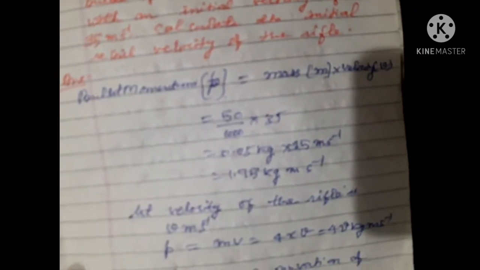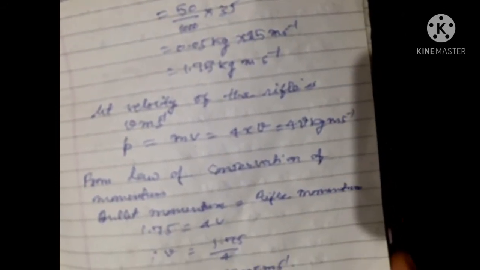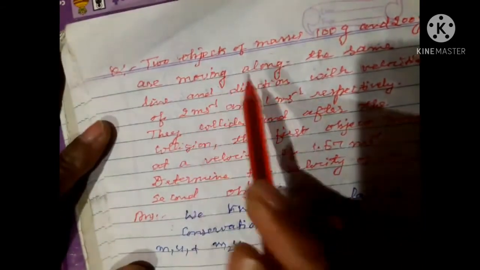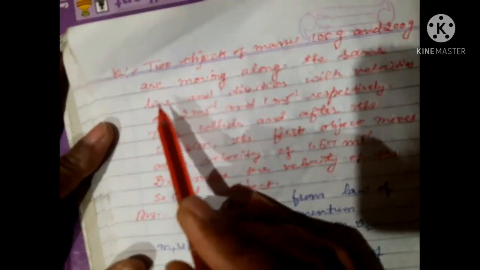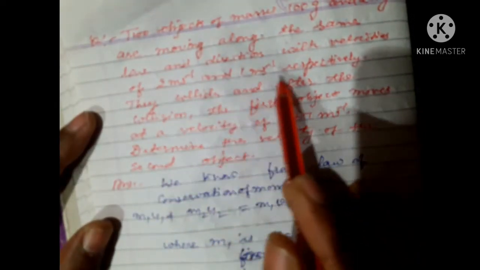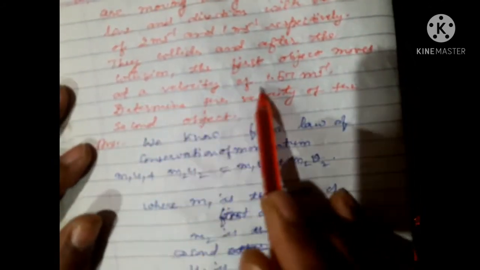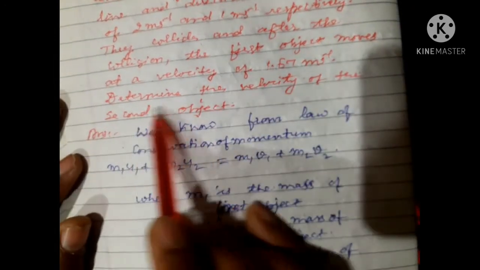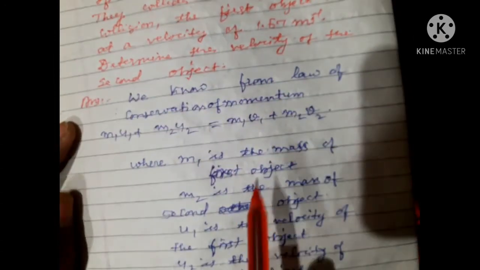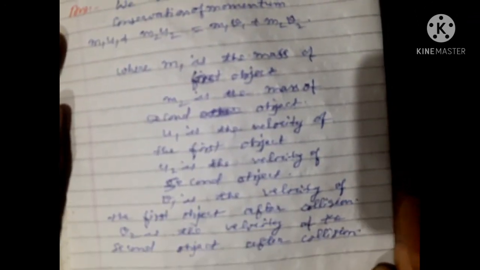Okay, here in this question you are seeing bullet momentum. Momentum is denoted by P. The two objects of masses 100 gram and 200 gram are moving along the same line and direction with velocities of 2 meter per second and 1 meter per second respectively. They collide, and after the collision the first object moves at a velocity of 1.67 meter per second. Determine the velocity of the second object. How will you get the answer of this question? You may pause the video and you can understand all these things.